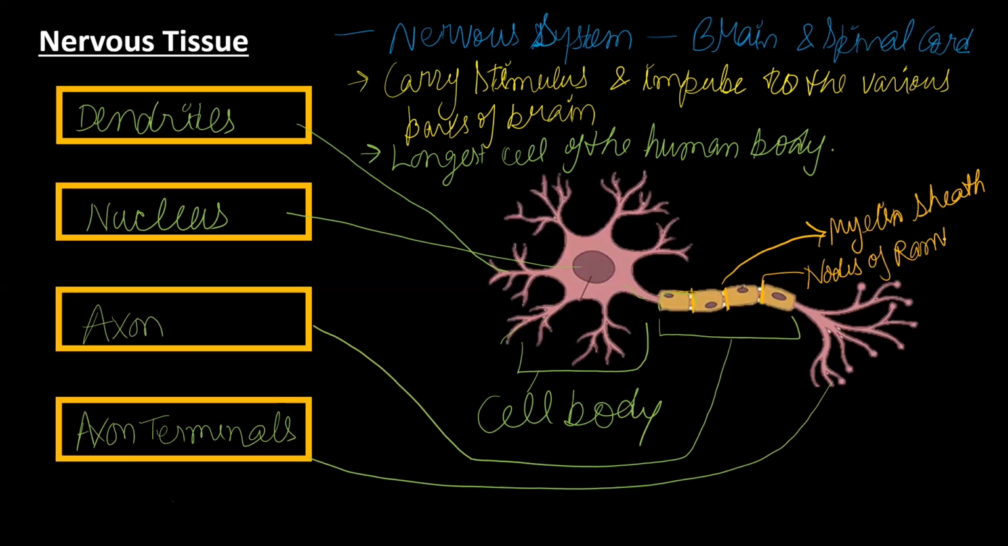So the messages coming from the cell body move in a jumping mode, from one node of Ranvier to the next one, and from the next to the next. In this way, the message is jumping from one to another. So this is the structure of a neuron.